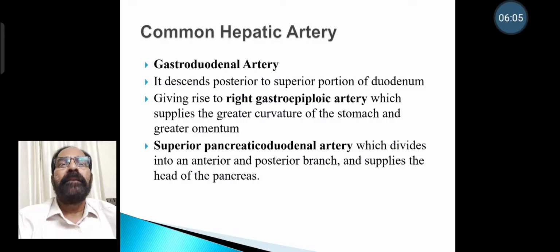Gastroduodenal artery, it descends posterior to superior part of duodenum, giving rise to right gastroepiploic artery, which supplies the greater curvature of stomach and greater omentum. Superior pancreaticoduodenal artery, which divides into anterior and posterior branch and supplies the head of the pancreas.